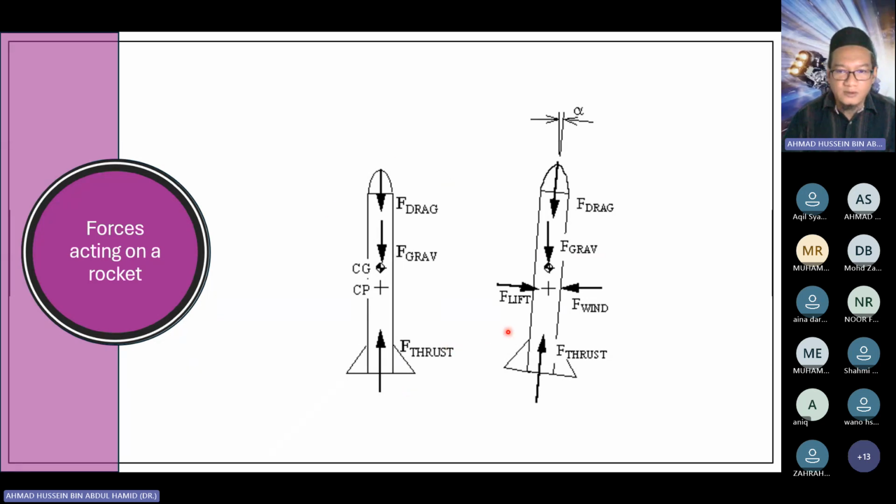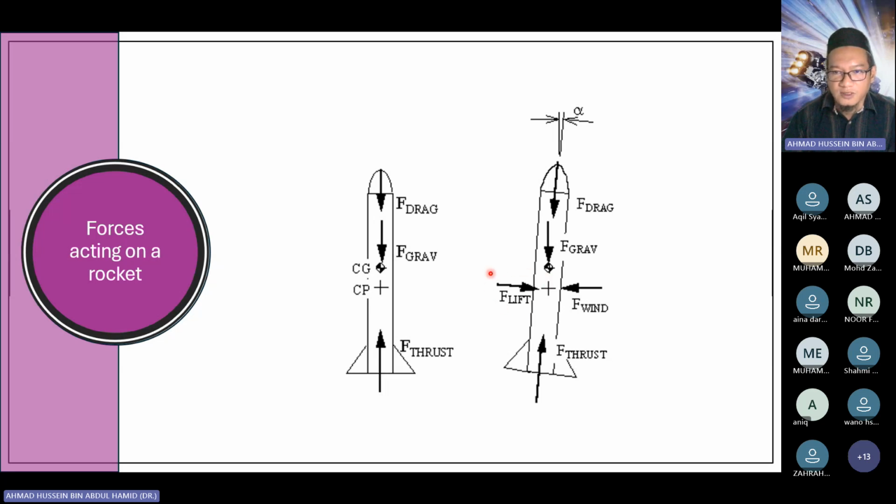However, when the rocket is flying at an angle, slightly tilted, we have two additional components. For example, we have a crosswind coming from the right to left. This crosswind will induce a tilting motion, which will result in an additional force, a lift force.